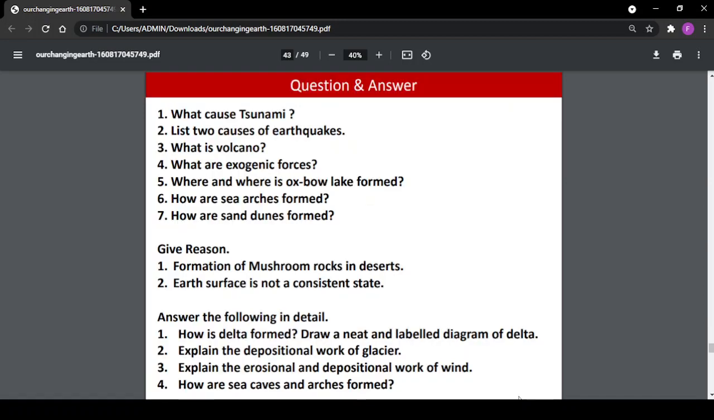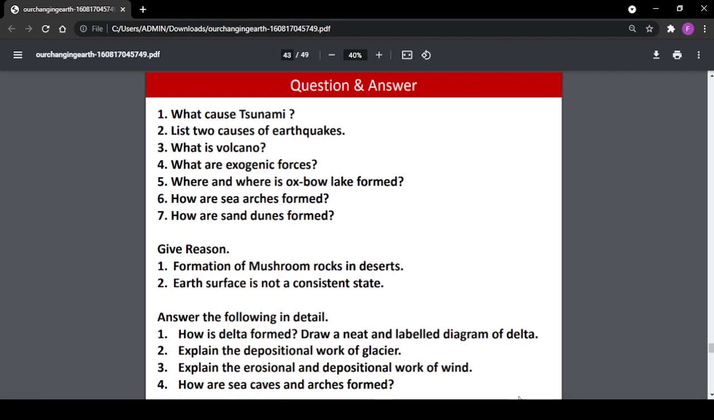Now these are the questions which you have to answer. What causes a tsunami? List two causes of earthquake. What is a volcano? What are exogenic forces? Where and when is an oxbow lake formed? How are sea arches formed? How are sand dunes formed? And give the reasons for the formation of mushroom rocks in deserts.